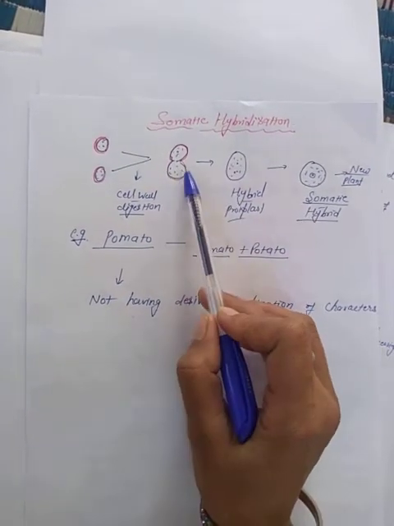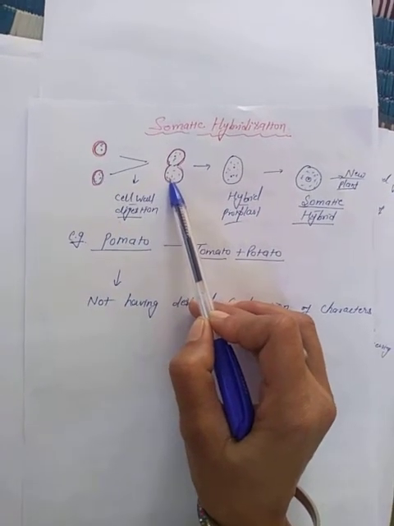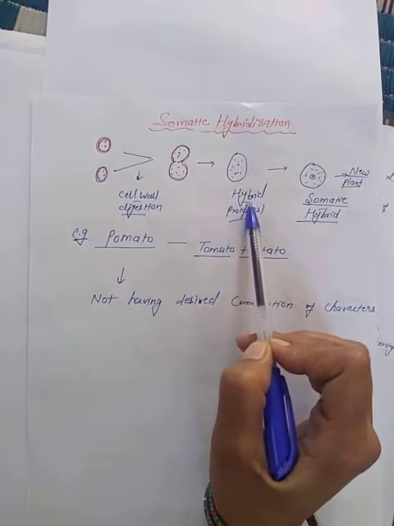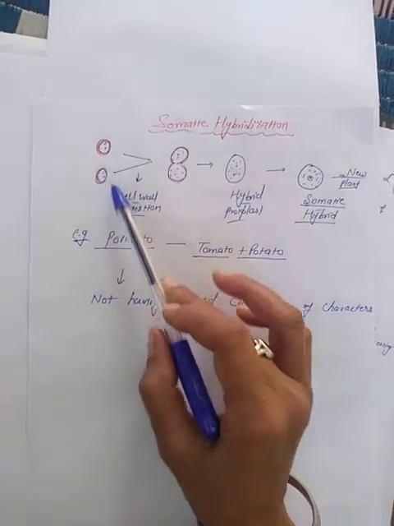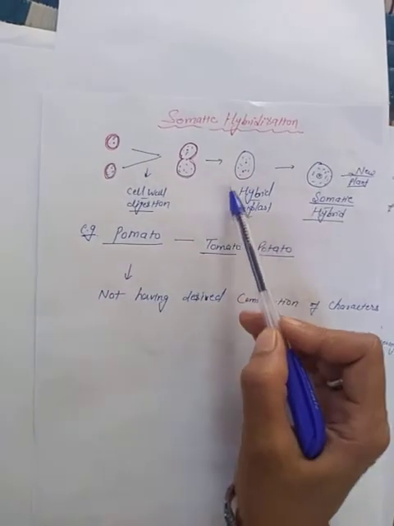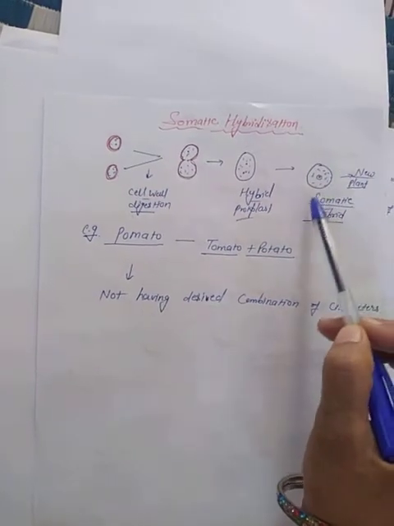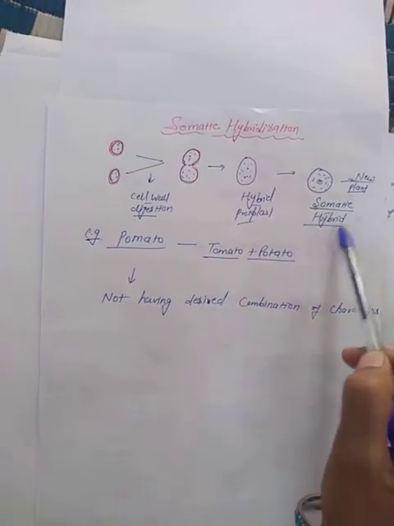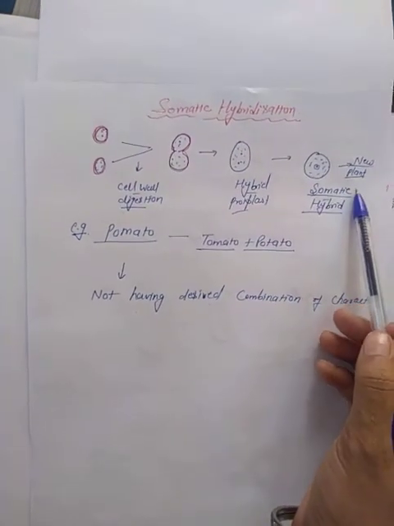Hybrid protoplast, because this is called protoplast fusion, right? So here a hybrid protoplast is formed, and it is obtained from two different cells from two different plants. In this way we can obtain a somatic hybrid, and then we can grow the somatic hybrid like in the tissue culture technique, and we can raise the new plant, right?